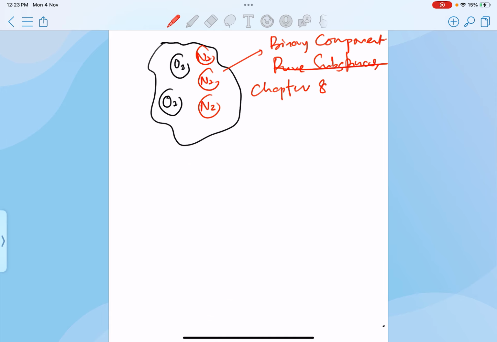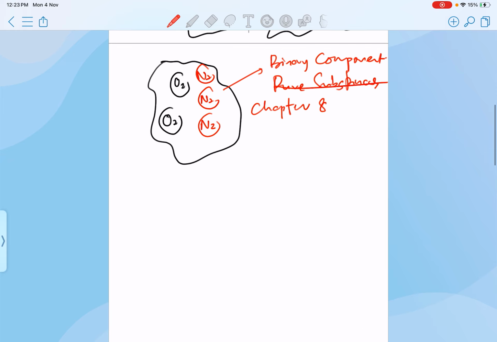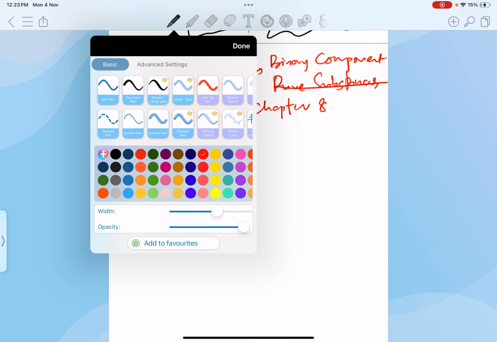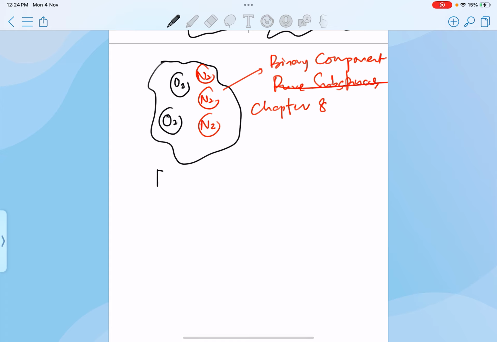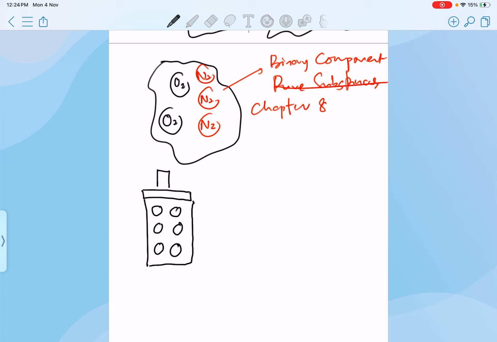All right. In order for you to use a steam table, first you have to understand the concept of the phase change. Okay, let us start with, let's say, I have a piston cylinder. So say here, I have a piston, and then I'm going to fill my cylinder over here with water. So it's going to consist of liquid water molecules.